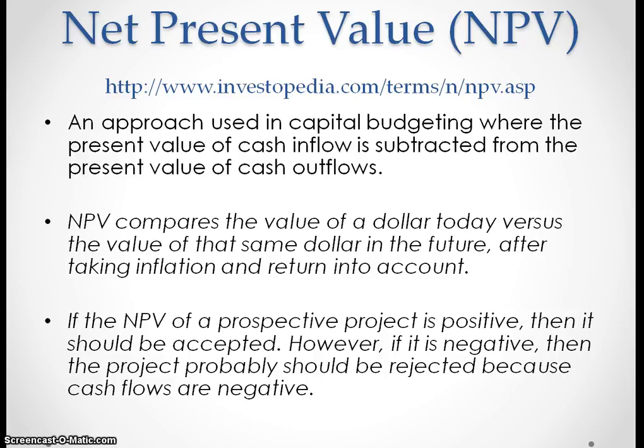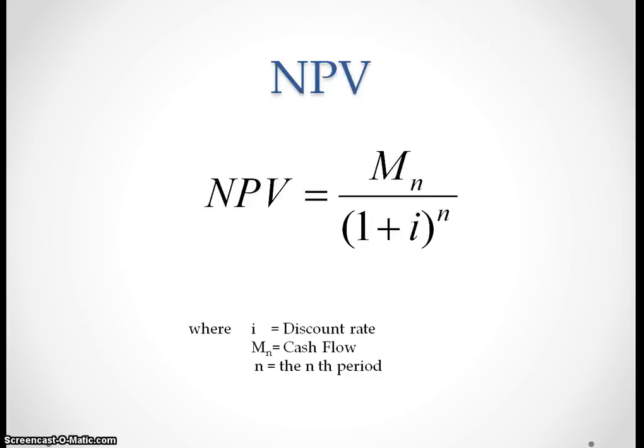First, because of inflation, everything goes up. At the same time, our expectation is more, so because of that we have to discount whatever we receive in the future. If the NPV of the prospective project is positive, then it should be accepted. However, if it is negative, then the project probably should be rejected, because cash flow is negative.